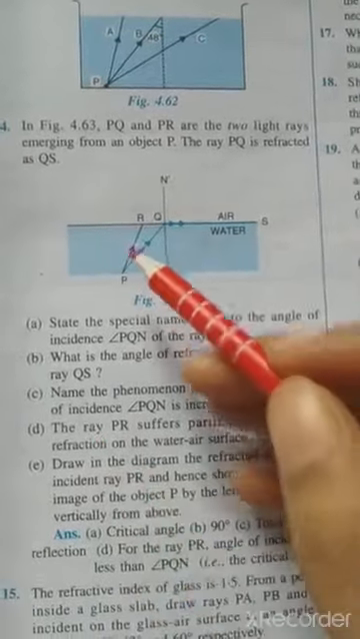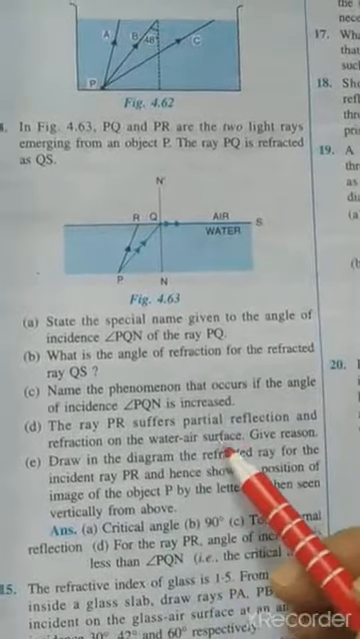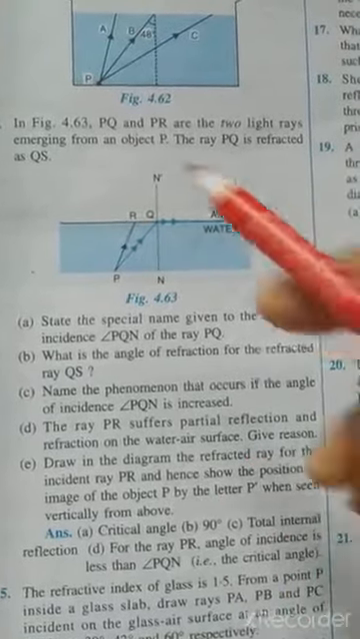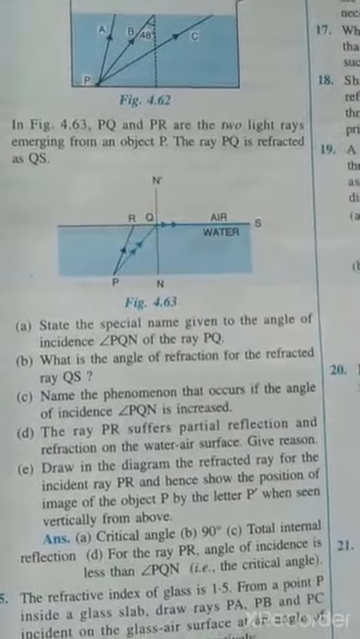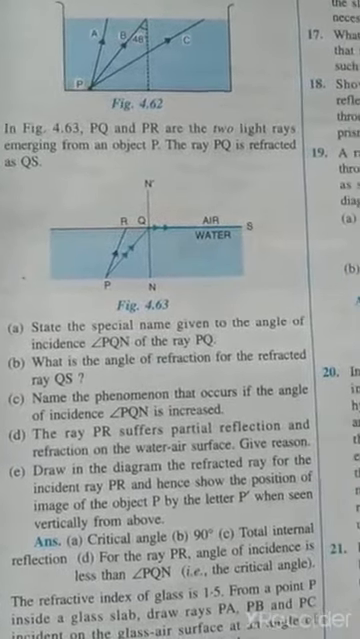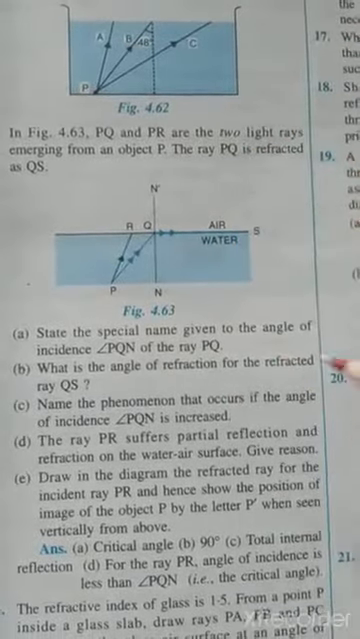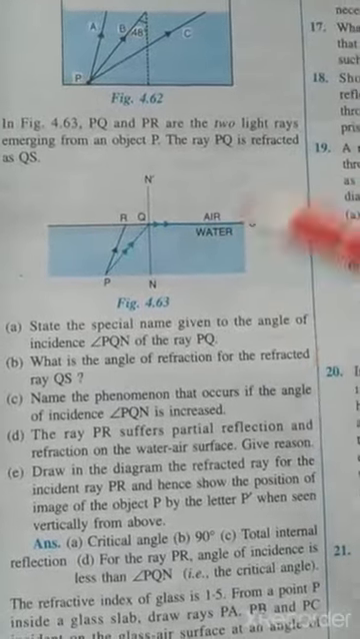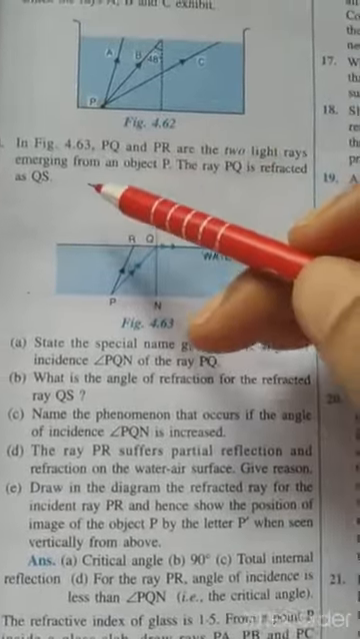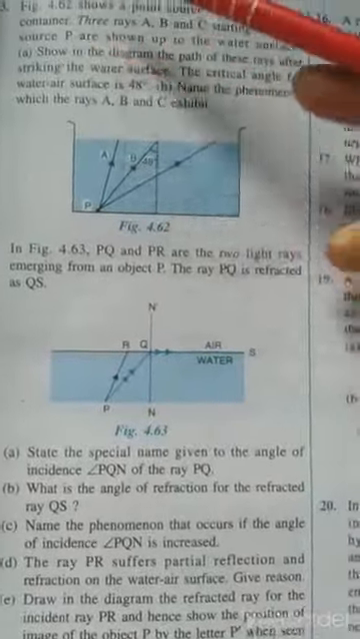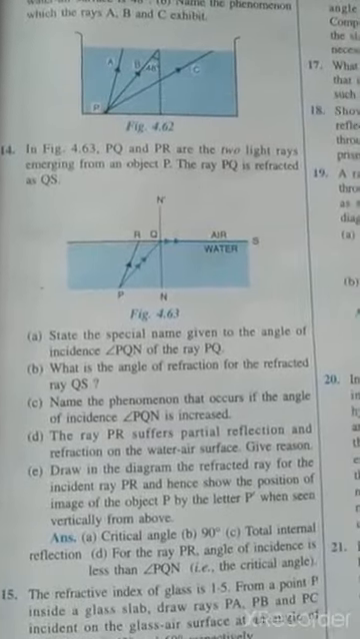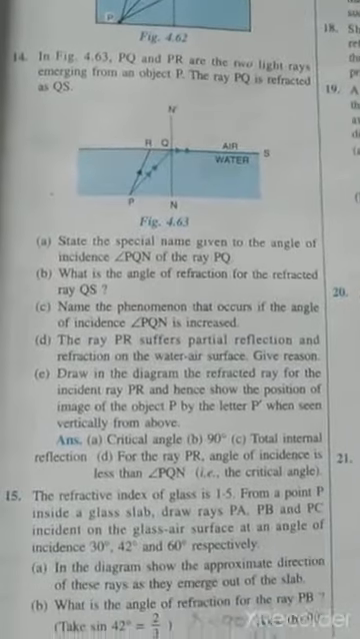Now the ray PR suffers partial reflection and refraction on the water air surface. Give reason. Because the angle of incidence is less than the critical angle. In that case, a part of the light reflects back in the same medium and a part of the light refracts into the other medium. Clear? So this question you will do in your copy. Question number 13 and question number 14 you will also draw in your copy, because these types of questions have a possibility of coming in the board examination.